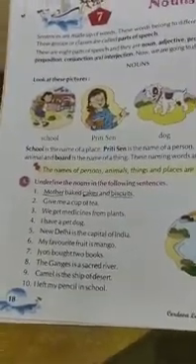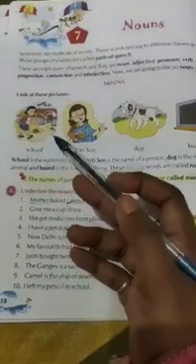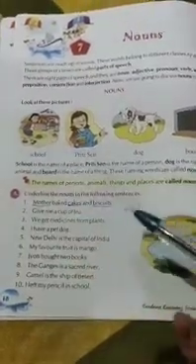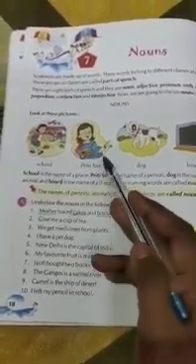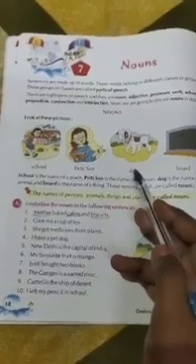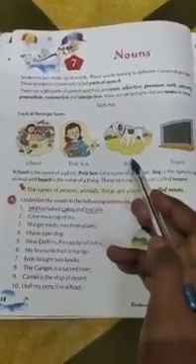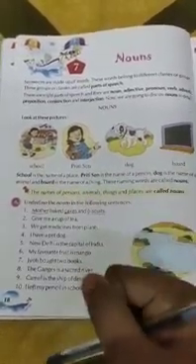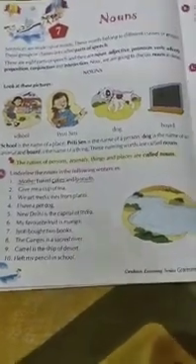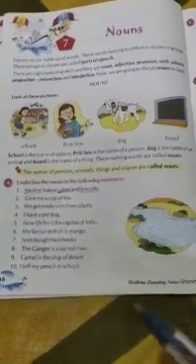What is this? This is a school. Okay, so school is the name of a place. Preeti Sen is the name of a person. Dog. Dog is the name of an animal. And board. Board is the name of a thing. So these naming words are called nouns. So the name of person, place, animal, things are called nouns.